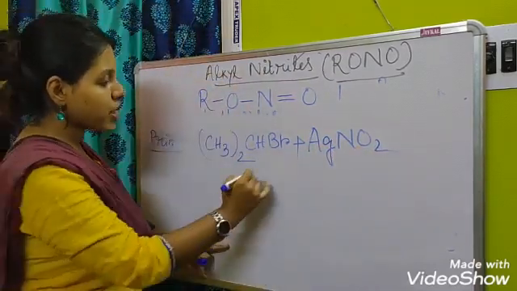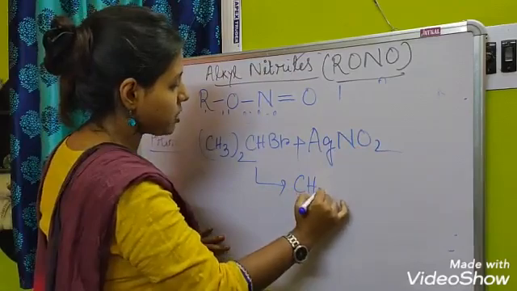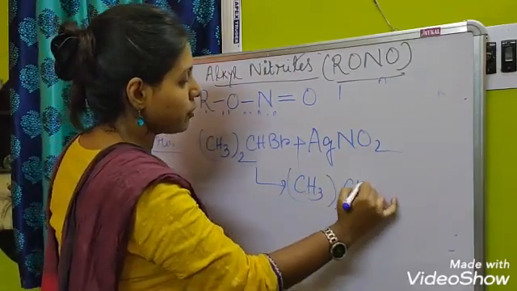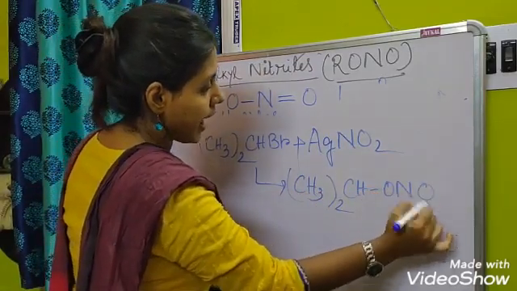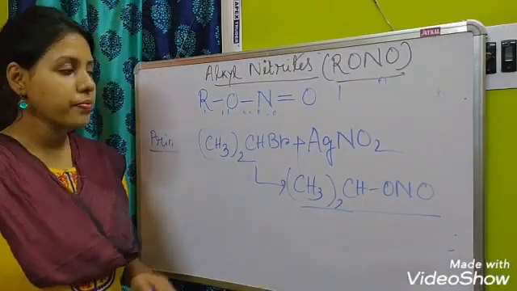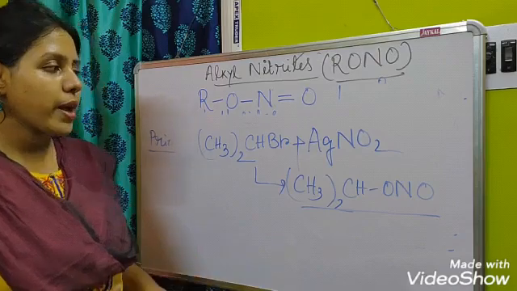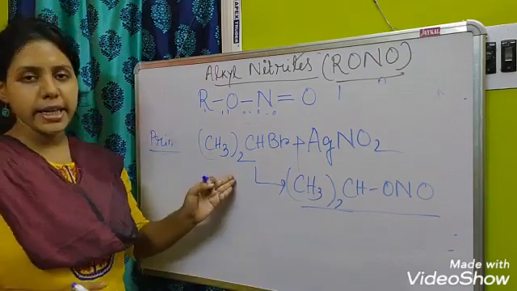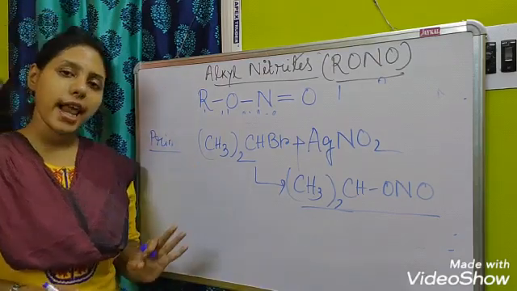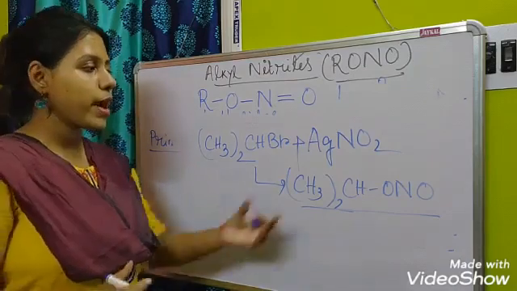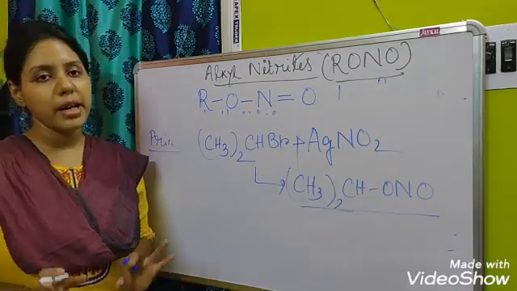By this reaction, there will be the formation of alkyl nitrite. Okay, so these are the two methods by which we can make it. This is the secondary part, and the tertiary alkyl halide will also be formed in the same way by using silver nitrite.